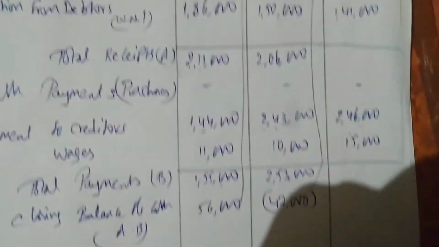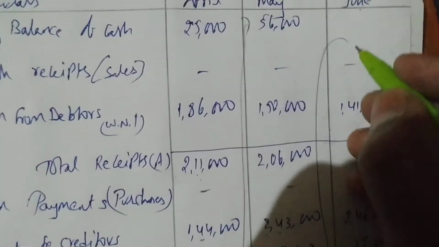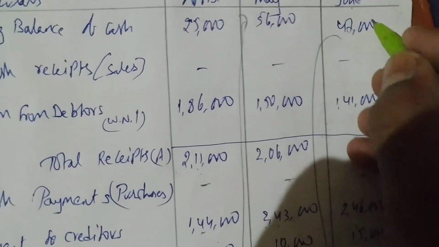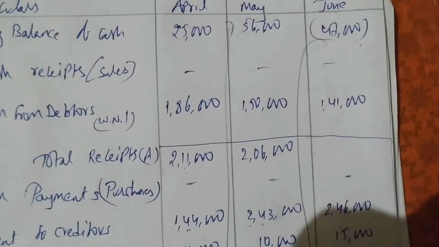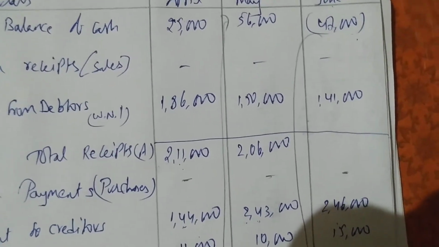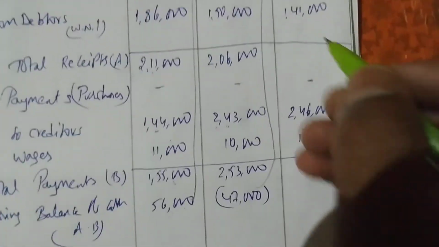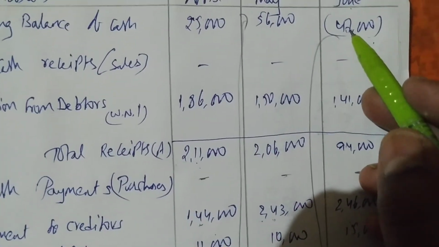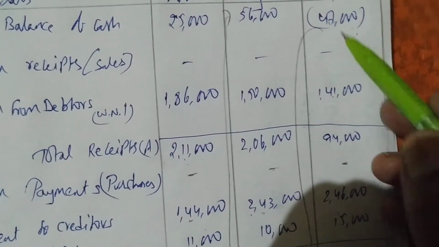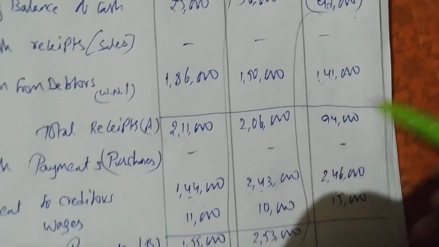So again this closing balance will become next month's opening balance. Now it is important from here onwards. So I'm writing 47,000 in brackets. This is in brackets, meaning minus, deficit. So 47,000 you have to deduct now. 47,000 minus 1,41,000, 94,000 you are getting. Why am I deducting? Because it is in the minus. Overdraft means negative. Negative means it is minus and this is plus. So 47,000 minus 1,41,000, 94,000 you are getting.